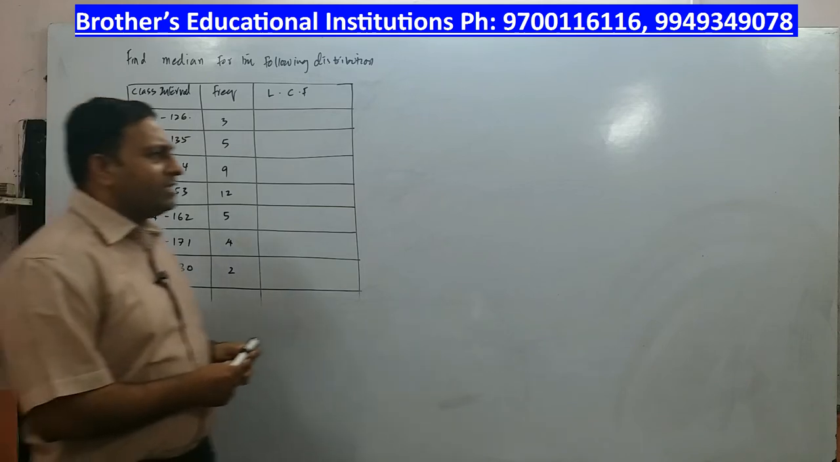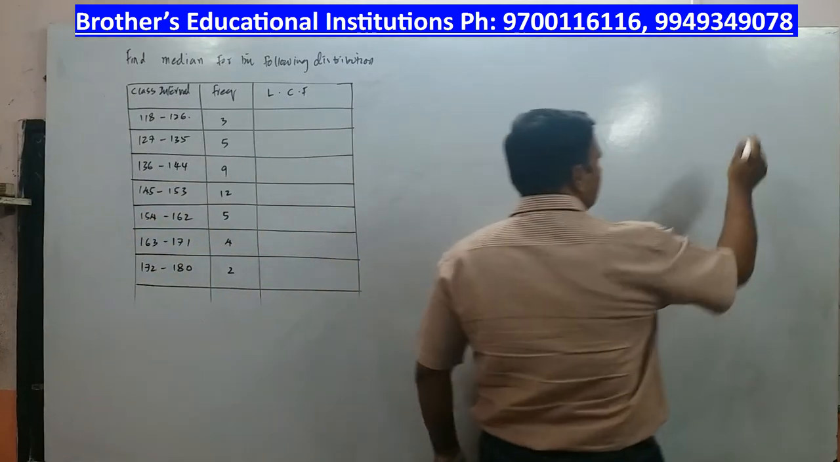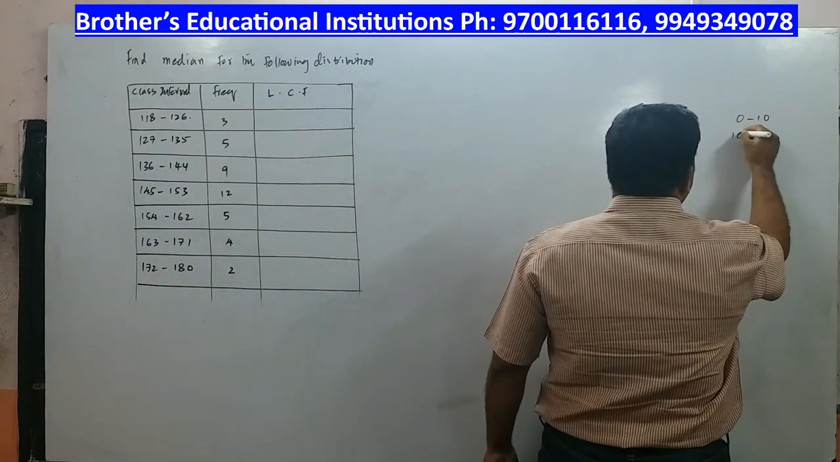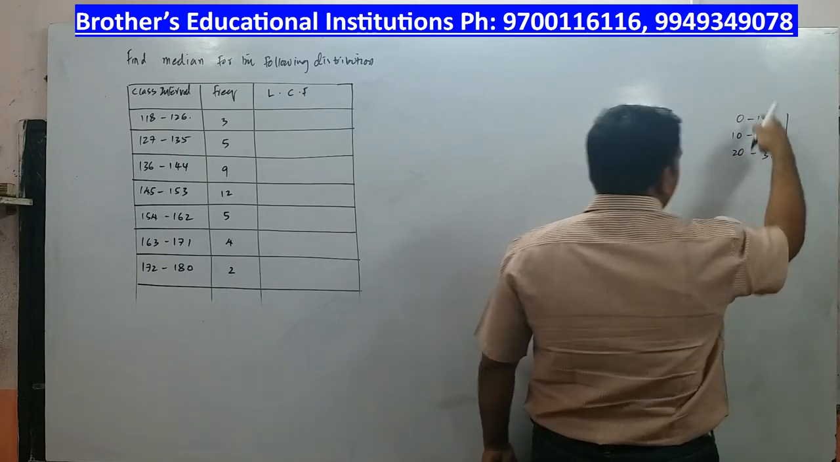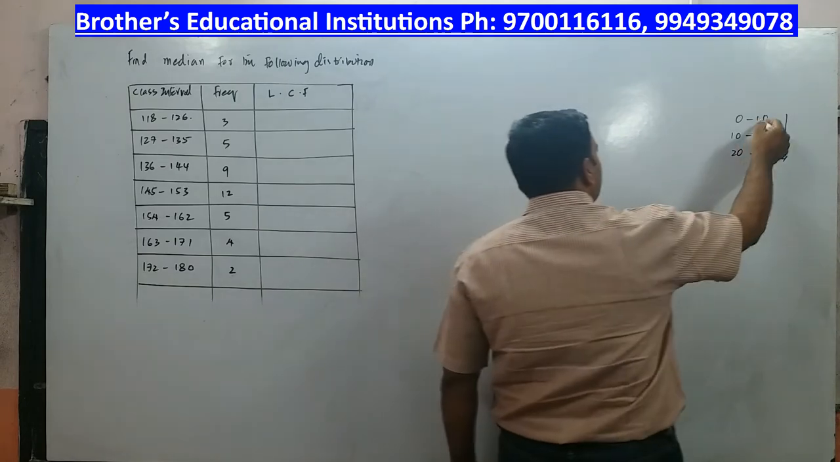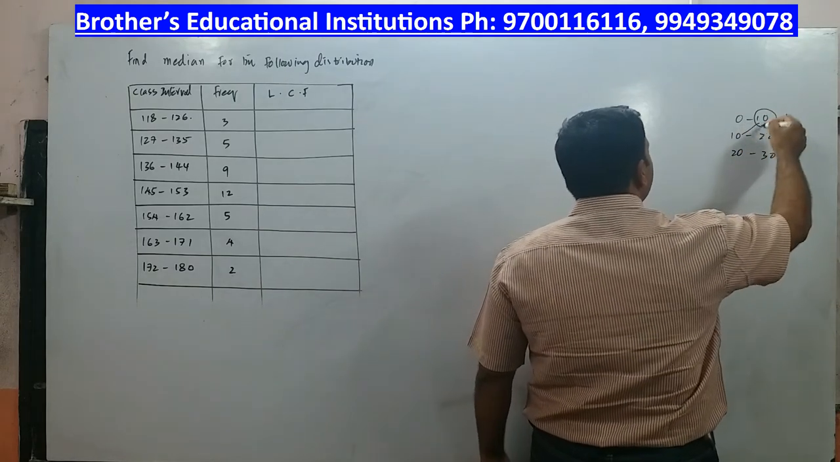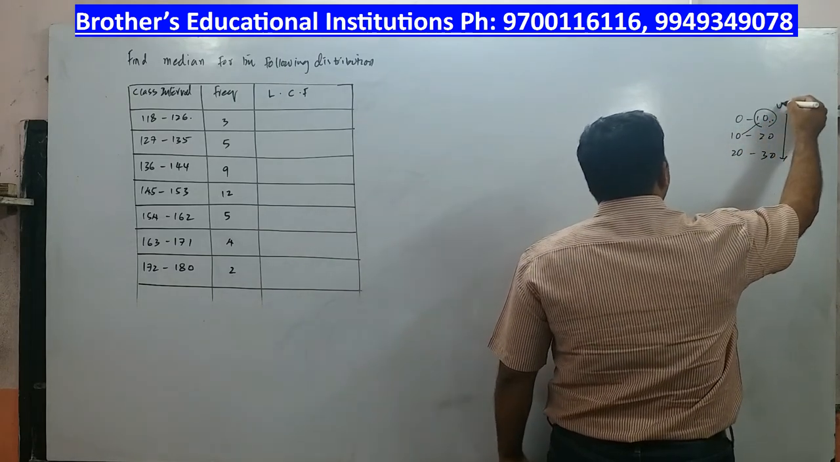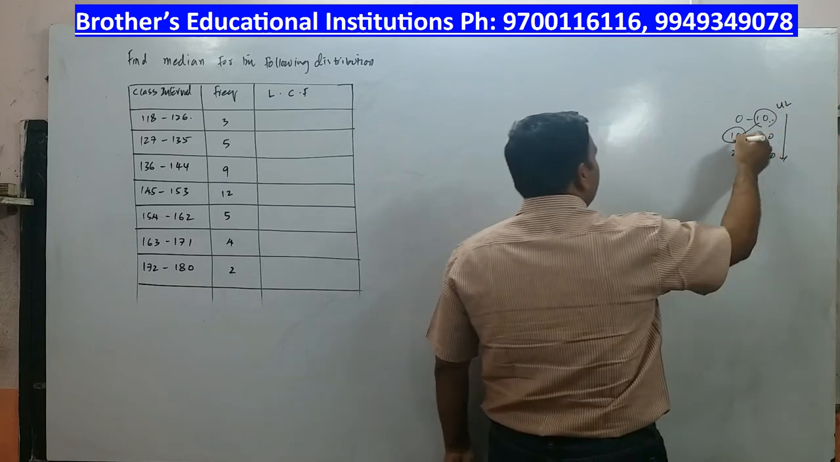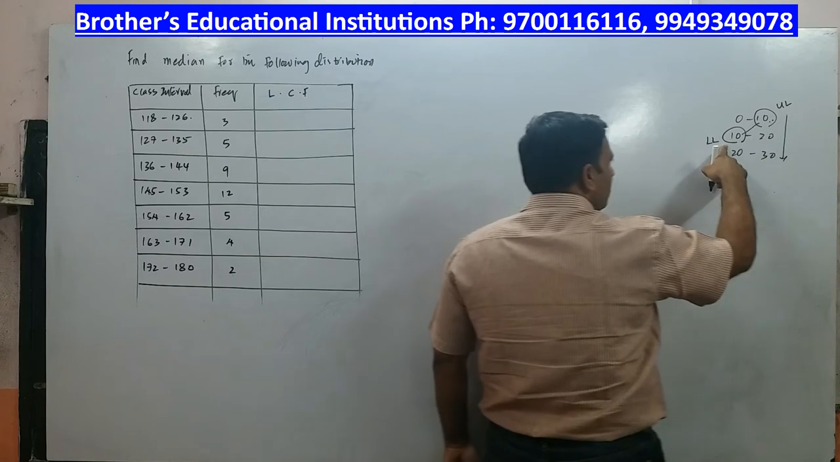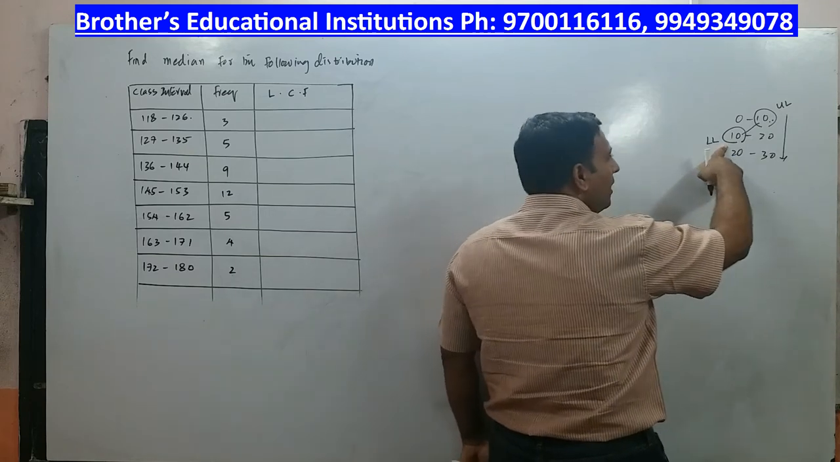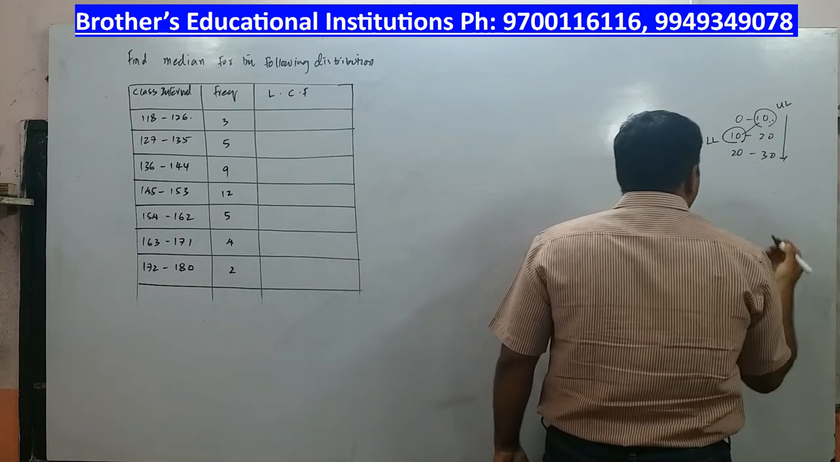In the previous cases, you had the class intervals as 0 to 10, 10 to 20, 20 to 30. Is it not? You had a continuous class interval. These two things were same. What was this 10? The 10 here was the upper limit for class 1, and this 10 here was the lower limit for class 2. And now the concept of boundary will arise.